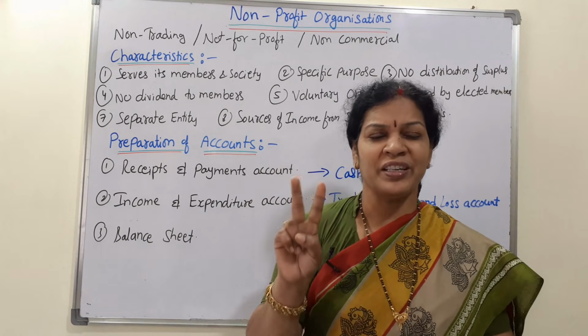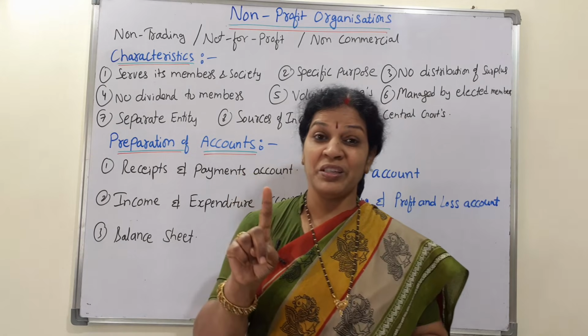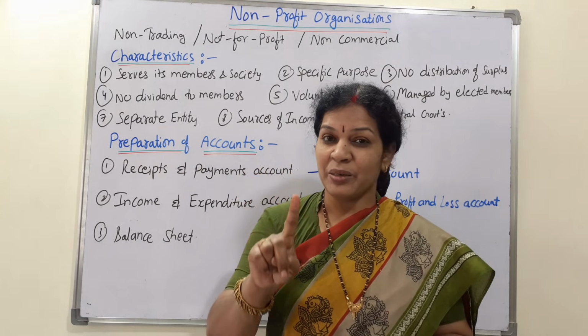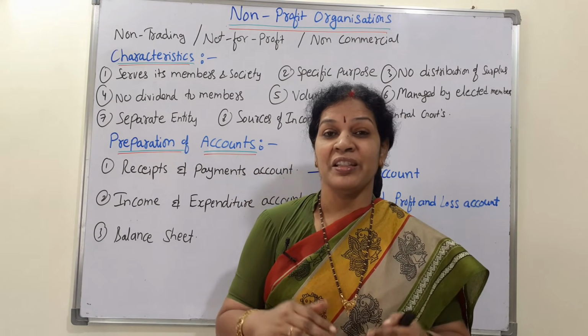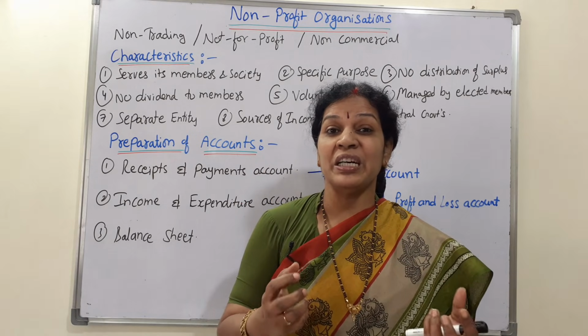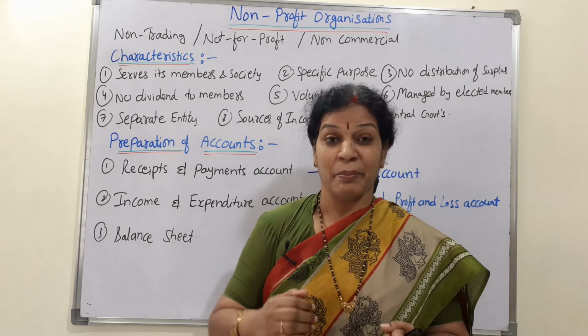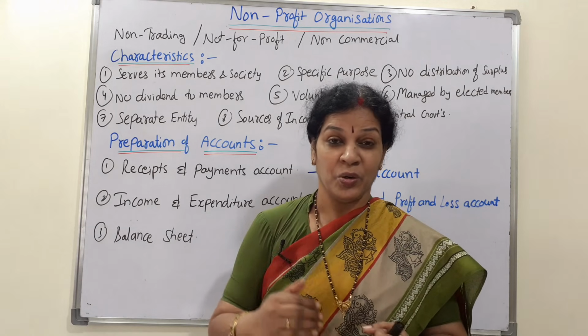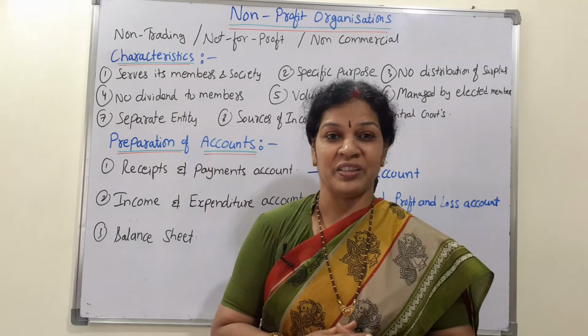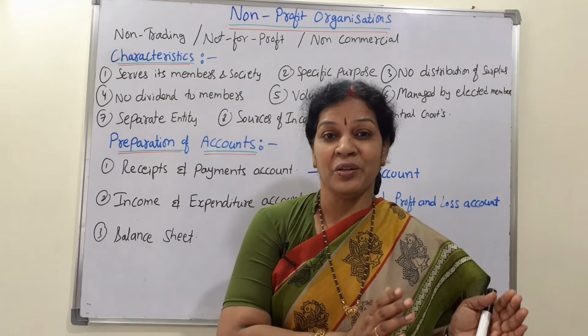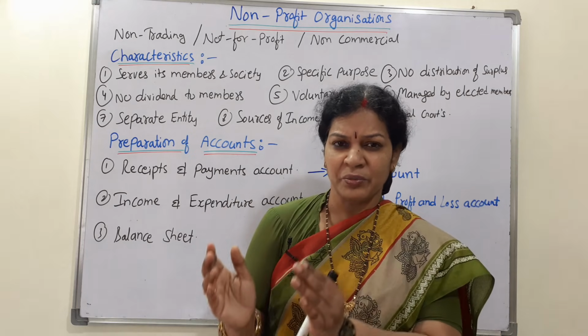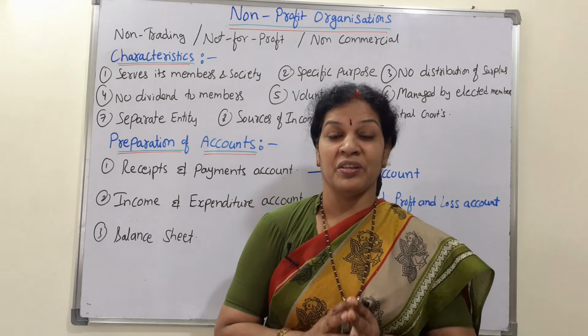You know that two kinds of organizations will be there. One is commercial, one is non-commercial. Commercial organization means their main ambition is to earn the profit, maximize the profit, go towards the profit. Second one is non-commercial organization.